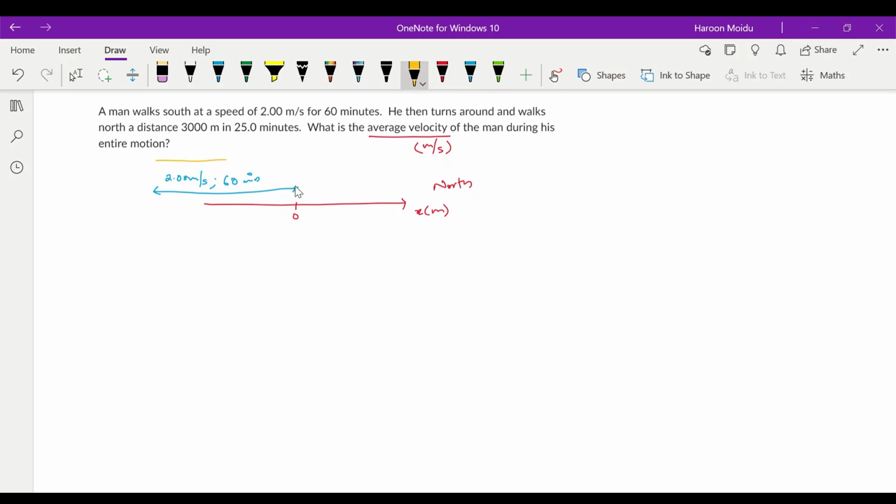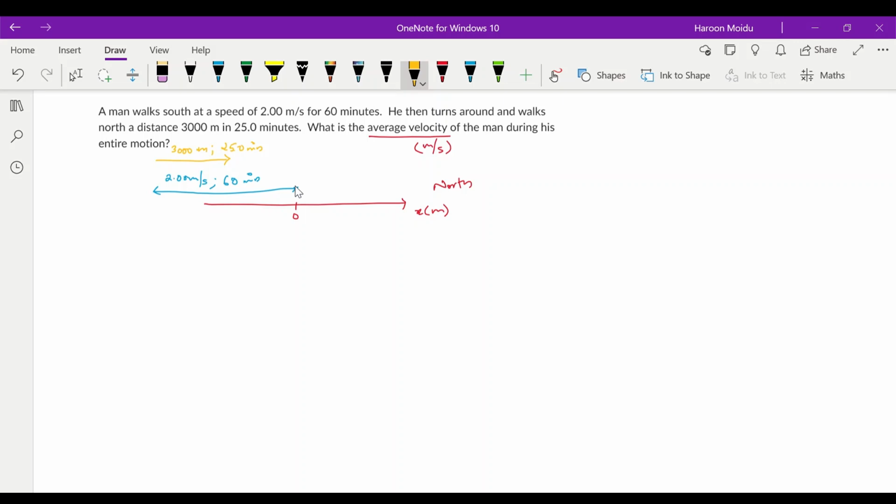How far he walked? 3000 meters. And how long he walked? He walked for 25 minutes. Is that clear? So now again we have to calculate.